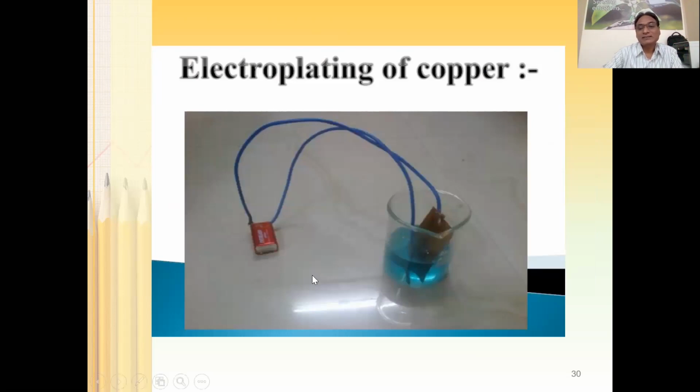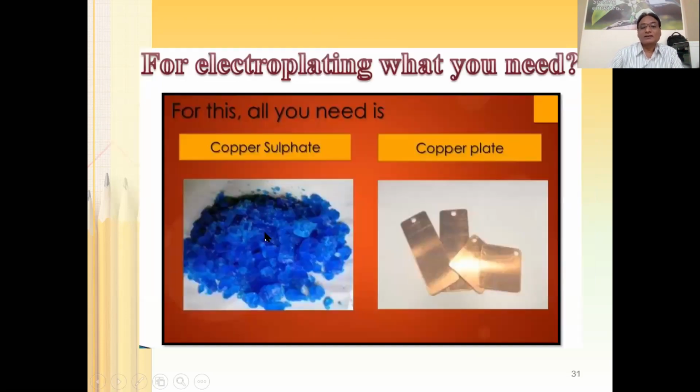You can see here, this is a beaker, and these are two simple copper electrodes, and this is the external battery. And what else do you need? You need copper sulfate, if you want to deposit copper on copper itself. You are depositing copper on a copper plate.